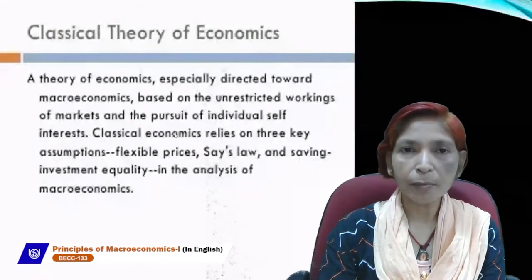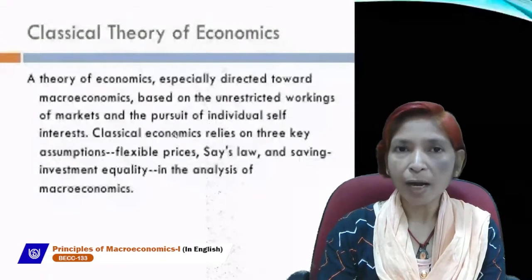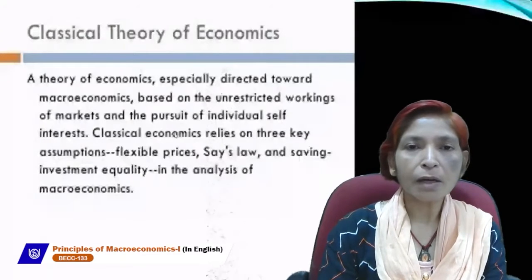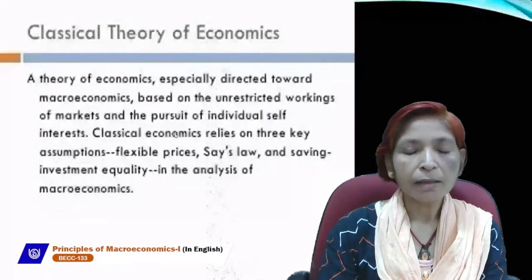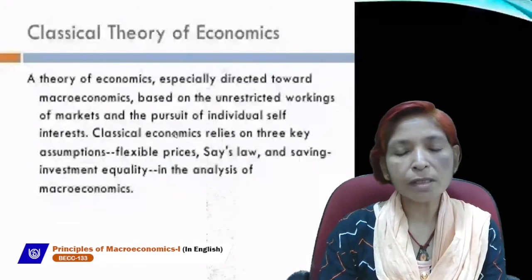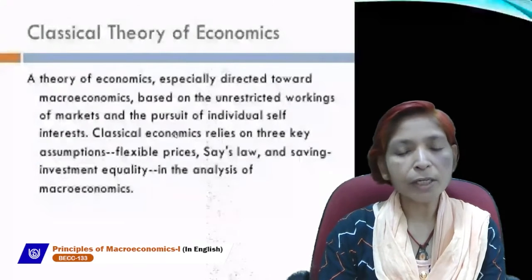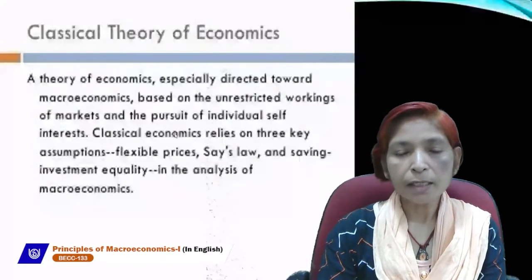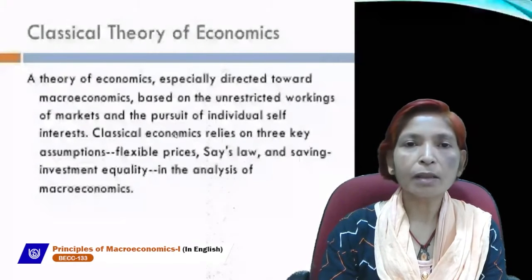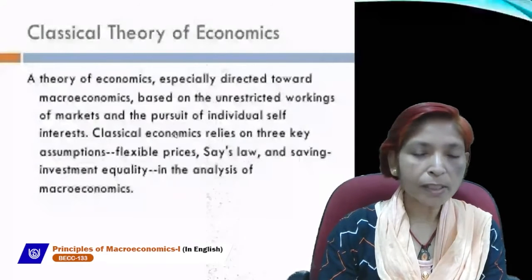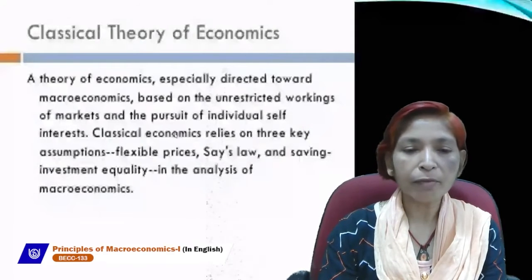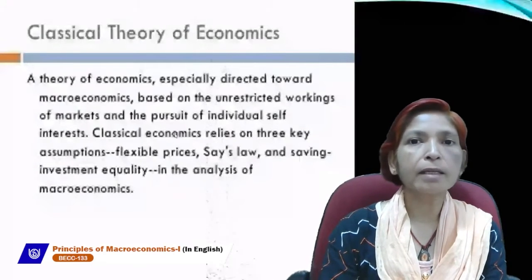One is flexible prices. Another is Say's law of market, the famous law of J.B. Say, which explains that supply creates its own demand. It means whatever goods and services are produced in our economy are immediately consumed by consumers, and there is no problem of overproduction or underproduction in the economy. According to Say's law, there is no gap between aggregate demand and aggregate supply.